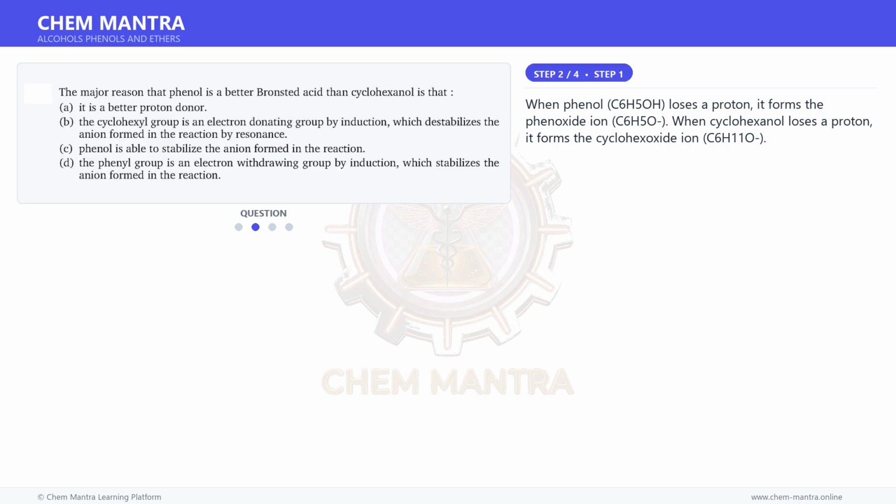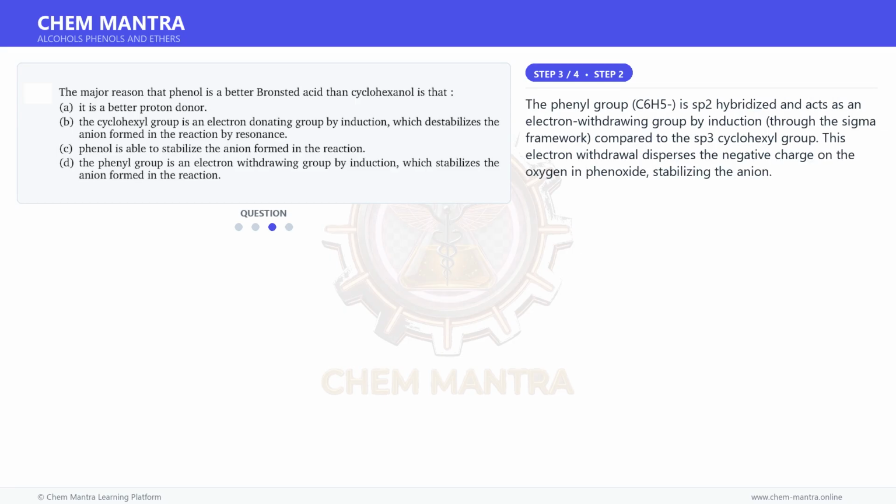When phenol, C6H5OH, loses a proton, it forms the phenoxide ion, C6H5O-. When cyclohexanol loses a proton, it forms the cyclohexoxide ion, C6H11O-. Moving on to the next step.